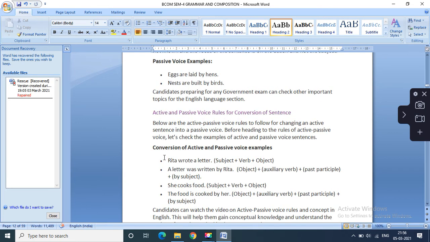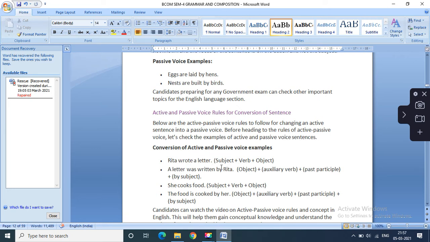Now what basic rules are to be remembered while converting active into passive? Below are the basic rules to follow for changes from active sentences into passive voice. Before heading to the rules, let's check a few examples of active and passive voice sentences. For example, Rita wrote a letter. Now this sentence is in active voice, and the tense is past tense because the verb wrote is in the past.